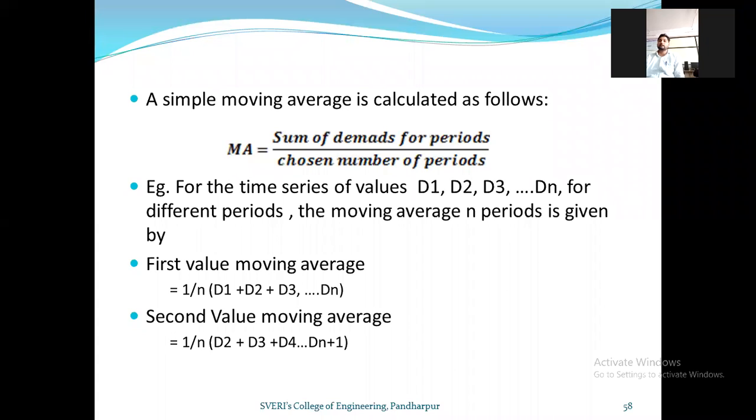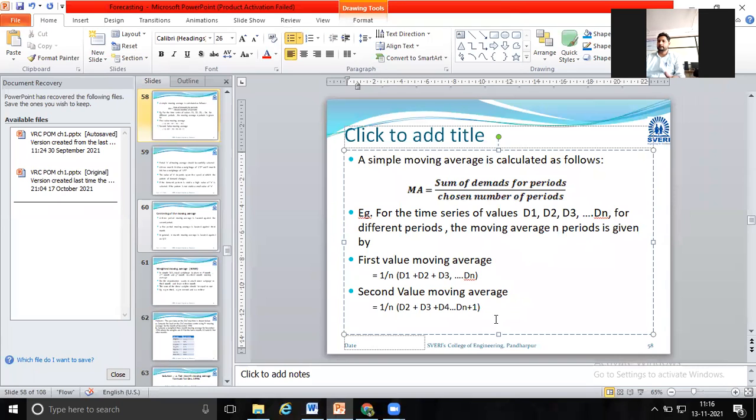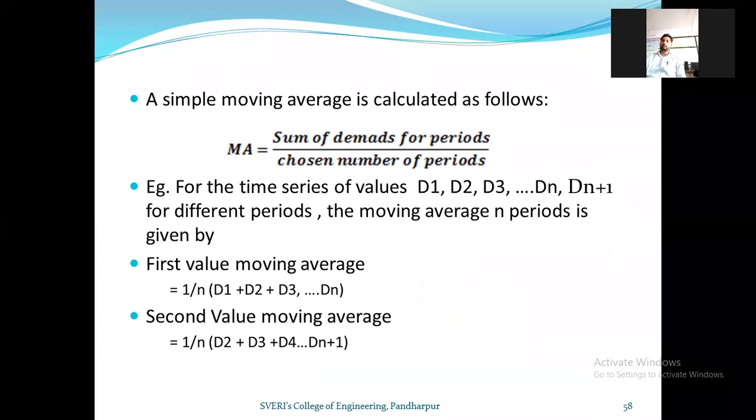Capital MA, that is moving average, is equal to the sum of demands for periods, whole divided by the chosen number of periods.